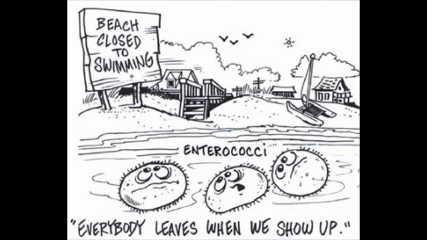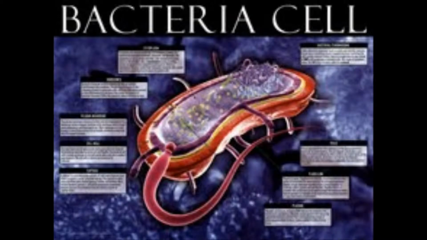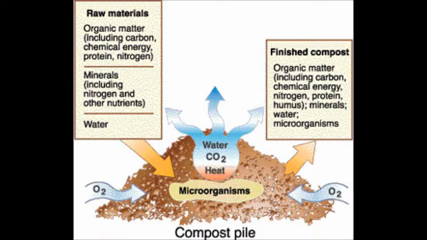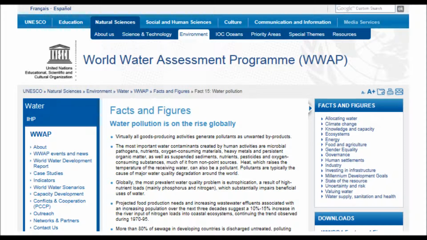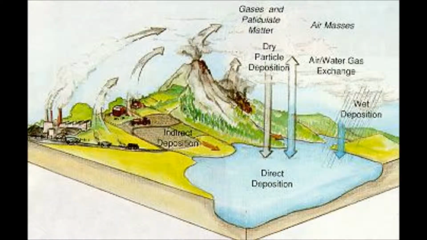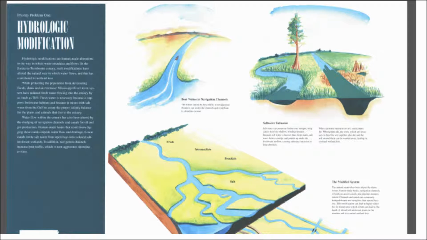The major pollutants in the nation's water include mercury, bacteria, nutrients such as phosphorus and nitrogen, and low levels of dissolved oxygen, which is caused by the decomposition of organic material. The major causes of pollution in the nation's waters include agricultural runoff, air deposition, and hydrologic modifications, which is the water diversions and channelizations of streams.